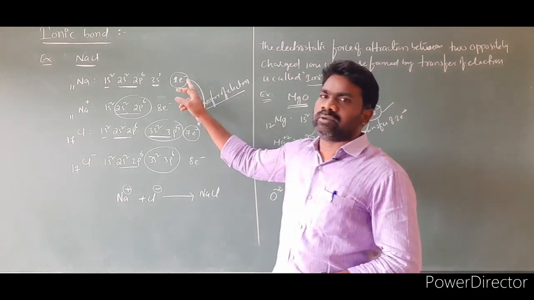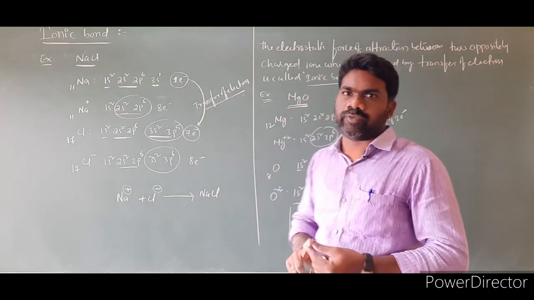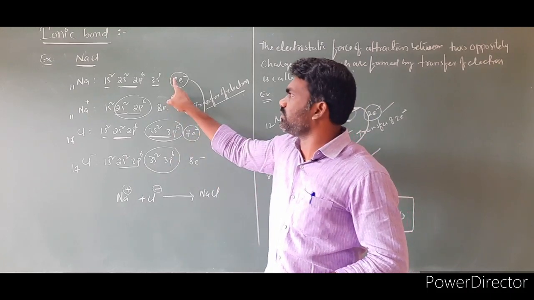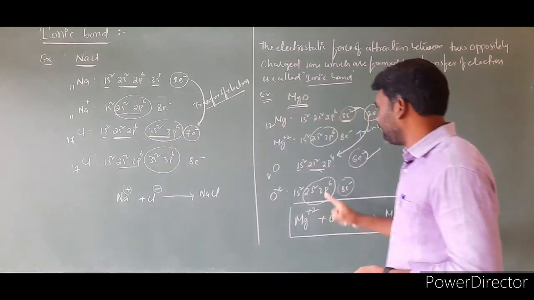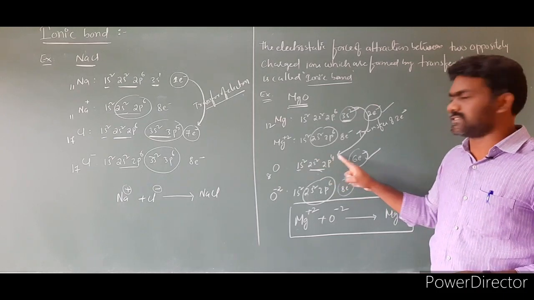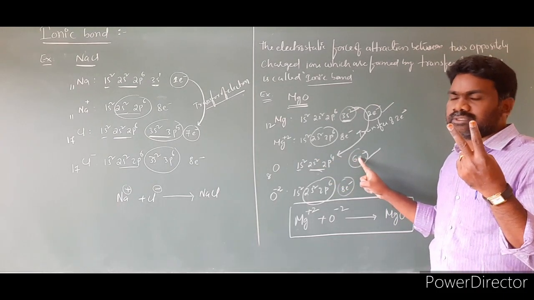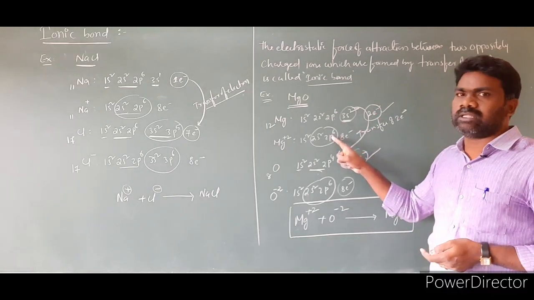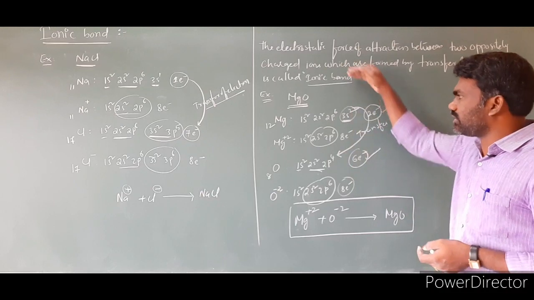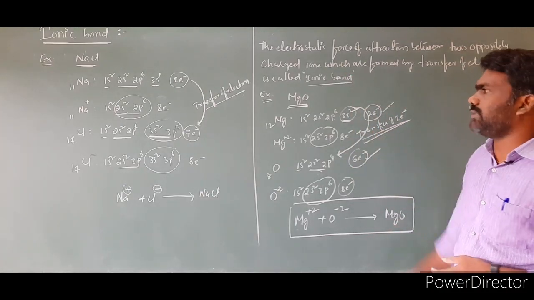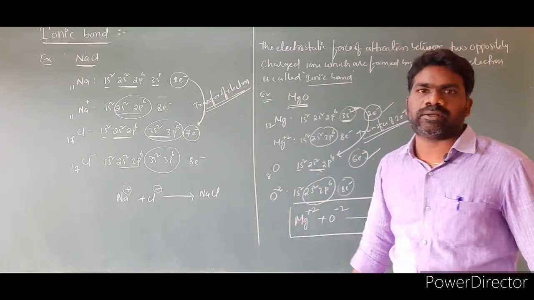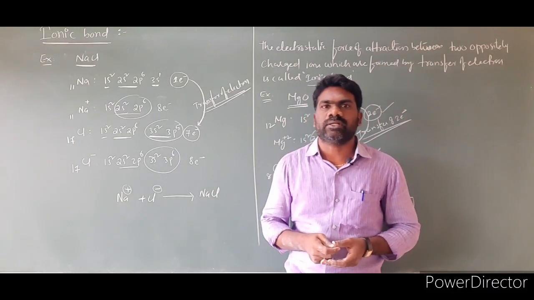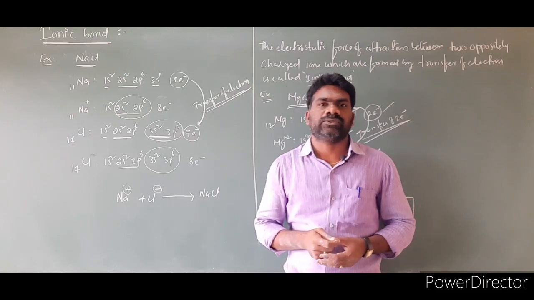But in this case, the bond is formed by the transfer of only 1 electron. Why is it so? Because the shortage is only 1 electron, and if it loses 1 electron, it will become 8 electrons. But here, how much is the shortage? 2 plus 4, 6, so 2 electrons short. If magnesium loses 2 electrons, the number of electrons in the magnesium will become 8. So here a transfer of 2 electrons takes place, and there a transfer of only 1 electron. Based on the number of electrons required, that many electrons get transferred. In some cases, 3 electrons get transferred.